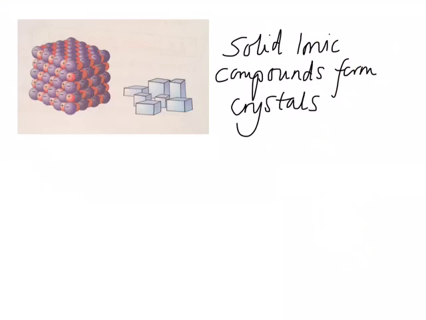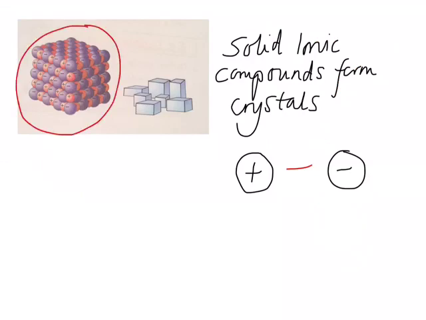These salts are solid ionic compounds and they tend to form crystals. This is because they're made of charged particles called ions, i.e. positive ions and negative ions. Ions with opposite charges are really strongly attracted to each other. This means they tend to form a lattice structure where all of the positive ions and all of the negative ions are attracted to all of the ions that they're surrounded by, as shown in this diagram. This is called a giant lattice structure.